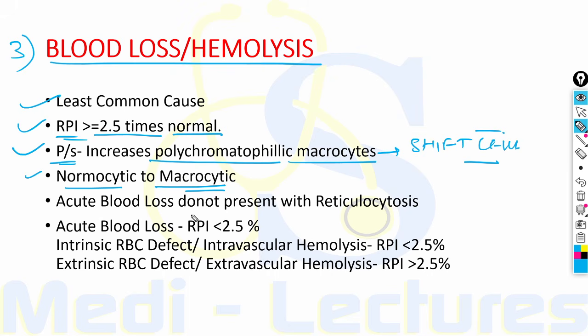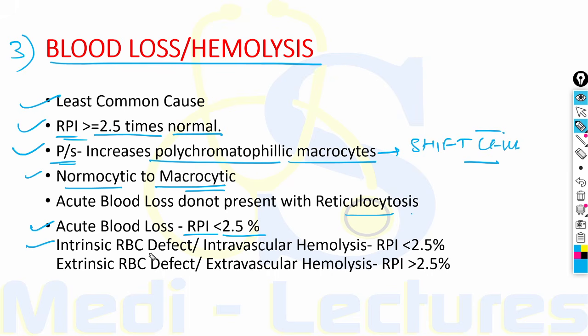Acute blood loss does not present with reticulocytosis, because time is required for increased EPO production and subsequent marrow proliferation, and so it will not lead to reticulocytosis. It is important to note that acute blood loss will have an RPI less than 2.5.